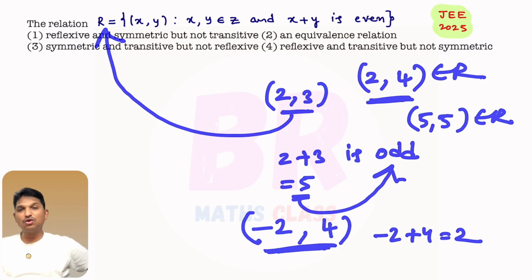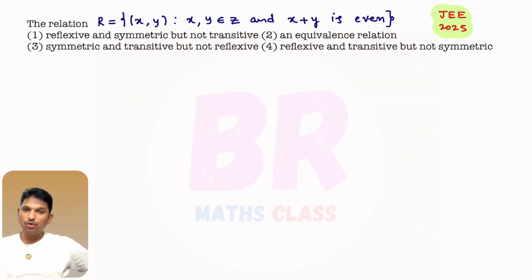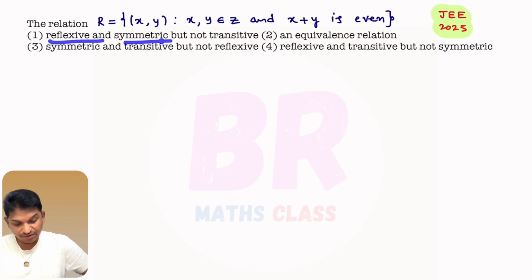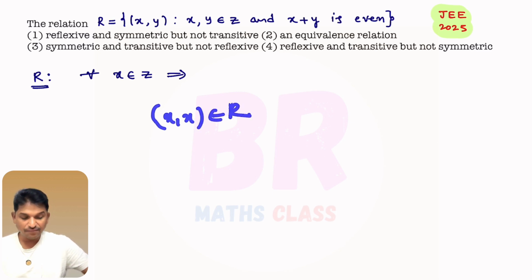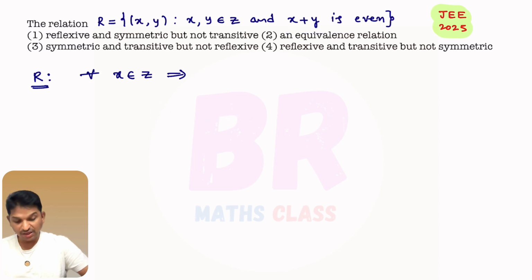First of all, you must know which ordered pairs are there in the given relation, right? Okay. So here they are saying reflexive, symmetric, not transitive, something like that. One by one, I'll check. First, I'll check reflexive. When we say this relation is reflexive, if (x, x) belongs to R for every x belongs to Z. I need to check whether (x, x) belongs to R, which happens if x plus x is even. X is an integer. You need to check whether x plus x is even or not.